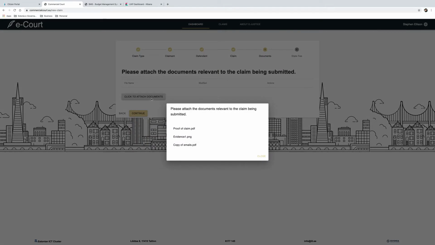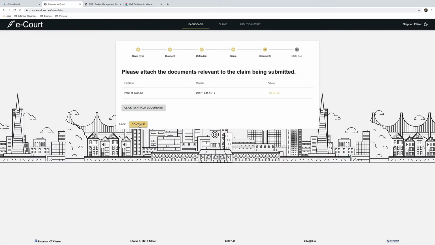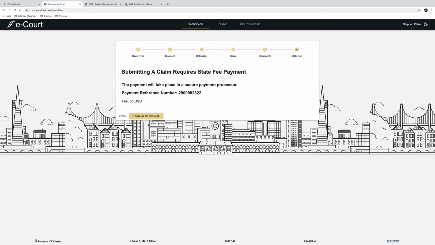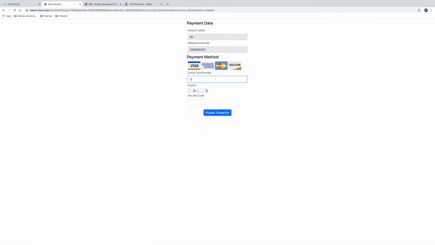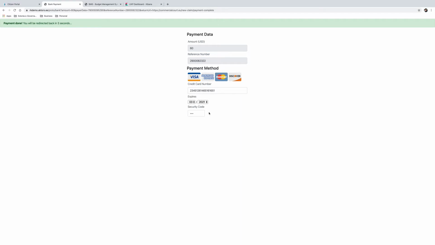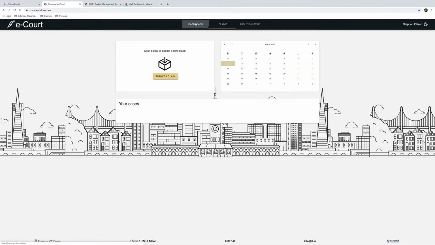Once all necessary information is entered, he needs to submit the payment for the service. For this, he chooses a credit card transaction, enters all the required information, and once the payment has been processed, the case is started. As we can see, the claim submission process is very fast and efficient for the claimant.